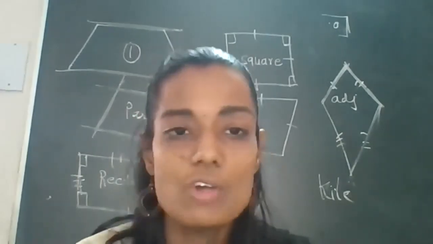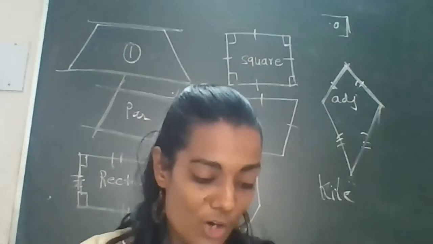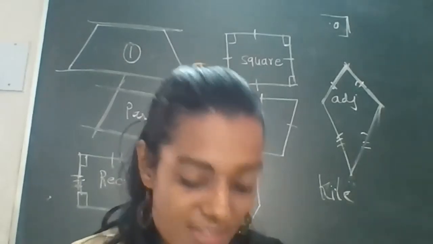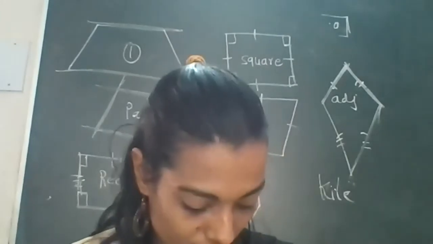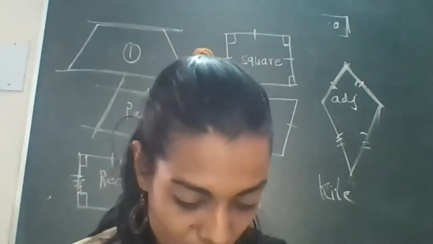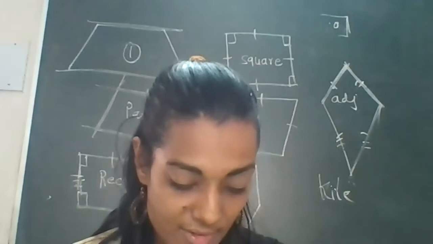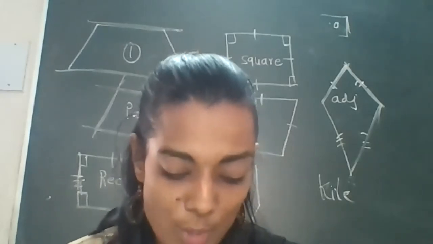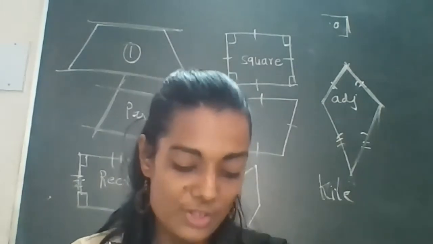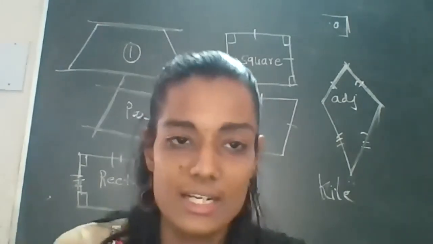So this is all about the types of quadrilateral as well as some properties of this quadrilateral, right? Now tomorrow only we'll discuss the properties of parallelogram, but before that just revise all the things again.